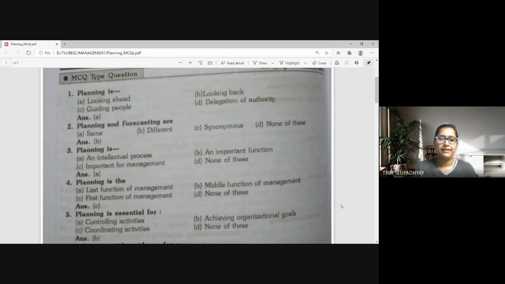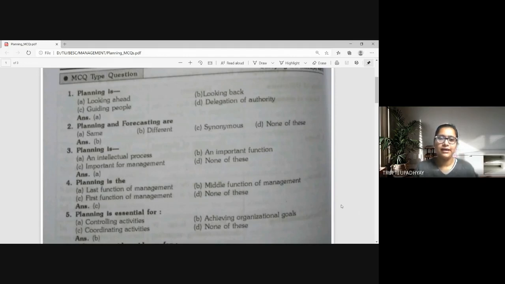What is planning? Planning is basically looking ahead. We plan for the future, obviously. One of the features of planning is that it is futuristic in nature. So planning is looking ahead. And here is a bonus question for you all: control is what?